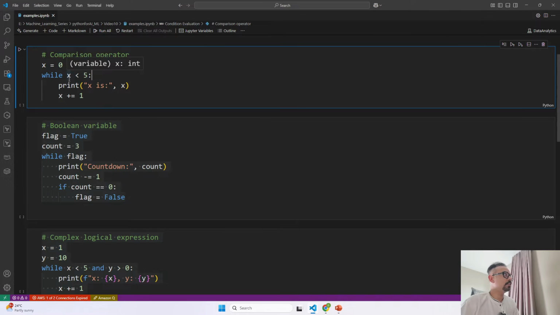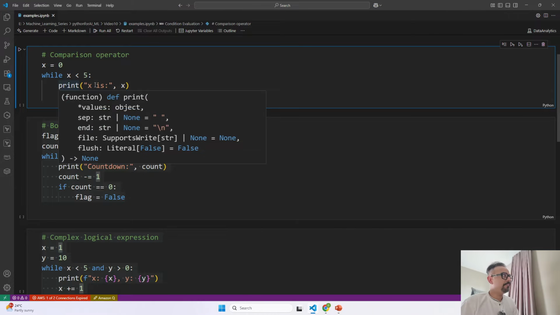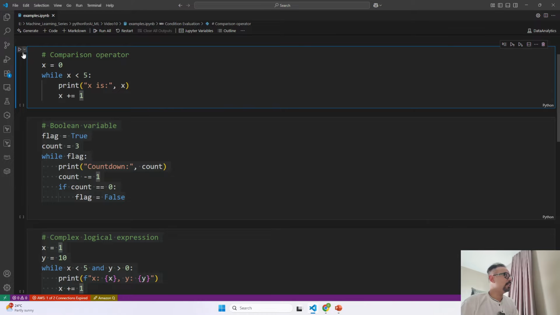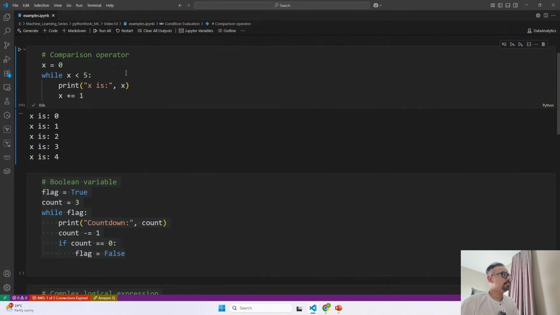First time x is 0, then it comes to this point and it says 0 plus 1 is equal to 1. Next time when it loops, the value is 1, then it will be 1 plus 1, which will be 2. That is how the iteration works, and that is how you can use comparison operator as part of this code for while loop.